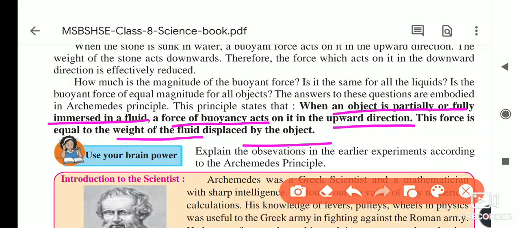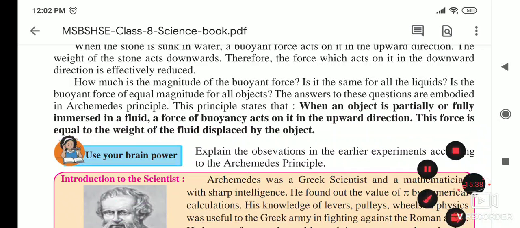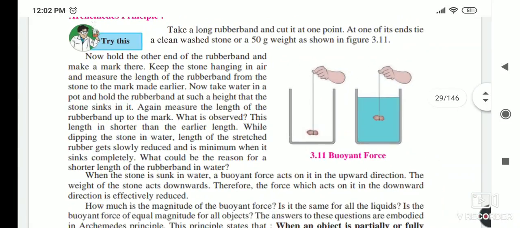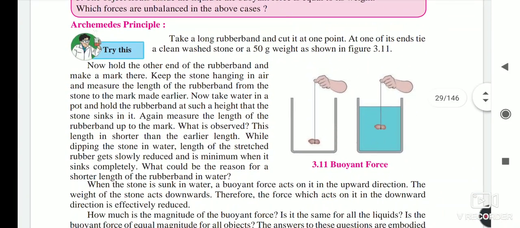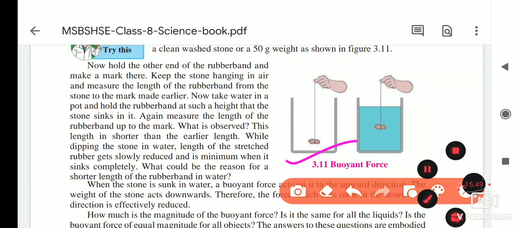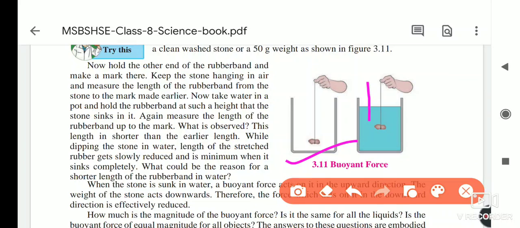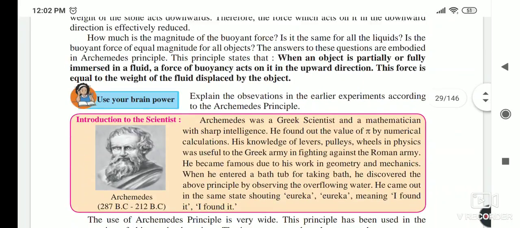All of you learn this, and today we will stop here, and we will see the next part tomorrow. Today you have to learn this Archimedes principle and understand the concept. If you do this activity at home, you will understand better, because a stone is available. Take a glass of water, tie a rubber band to the stone, and you will notice that in the liquid the length of the rubber is less than in the empty vessel. So all of you do this.